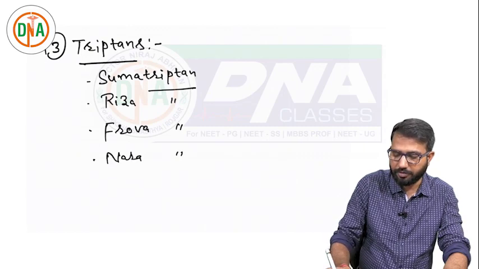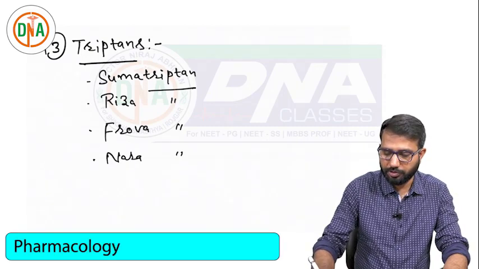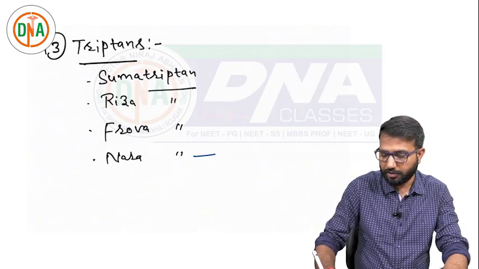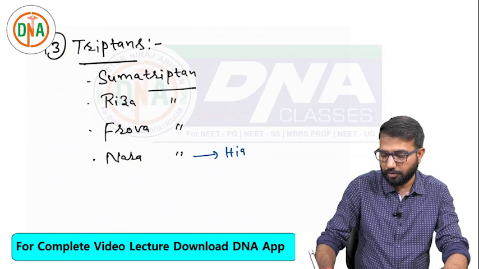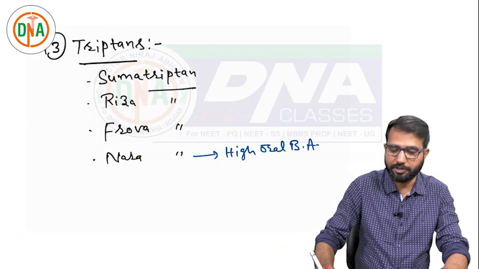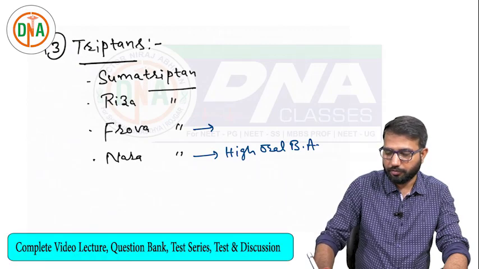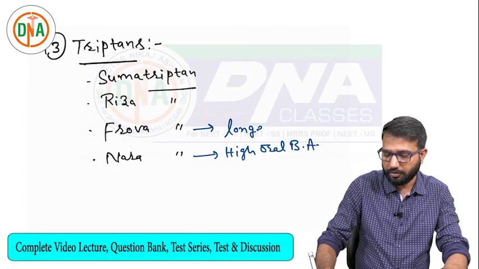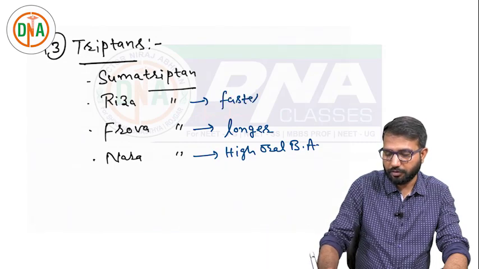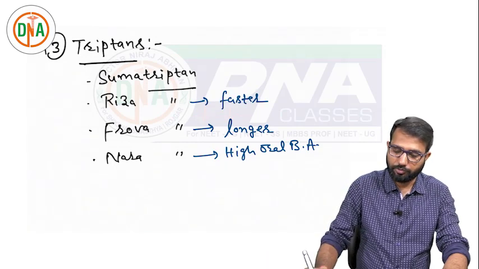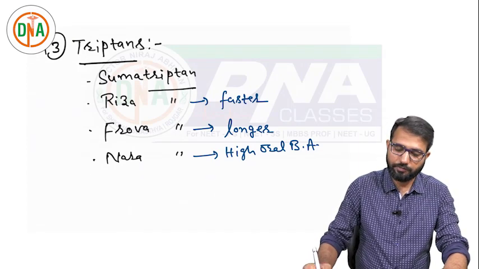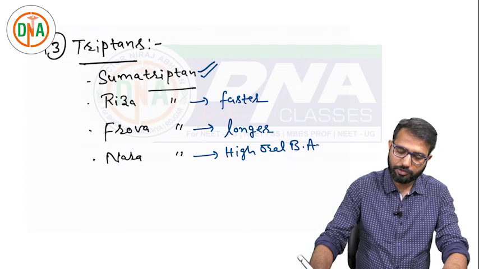Sumatriptan is the most commonly used drug, but it has low oral bioavailability. Naratriptan has high oral bioavailability. Frovatriptan is longer acting. Rizatriptan is faster acting. Nowadays some other options are available, but still the commonly used drug is sumatriptan.